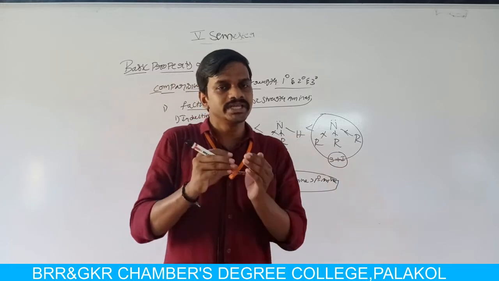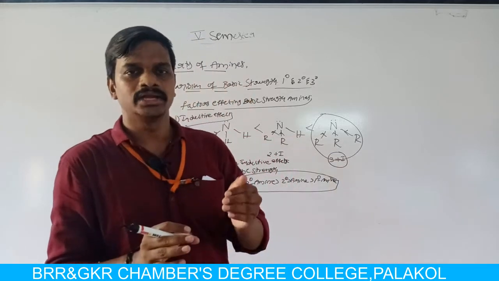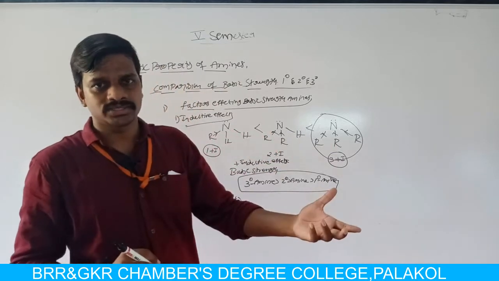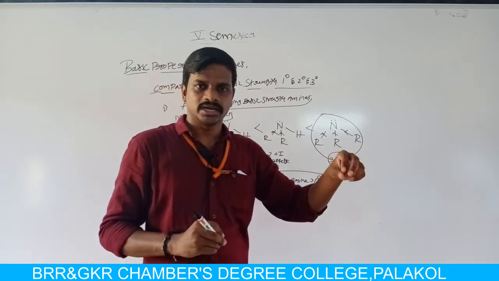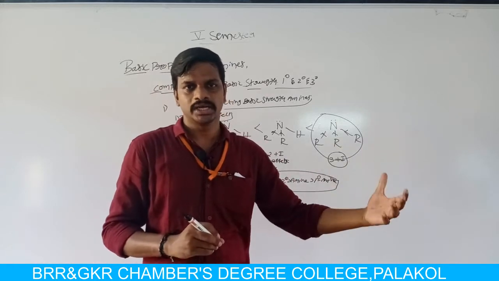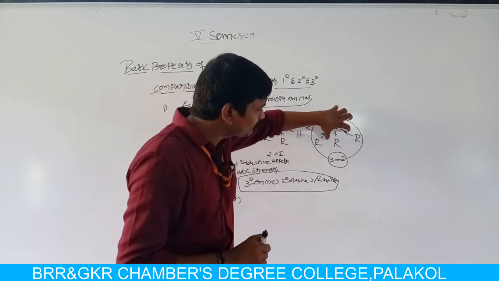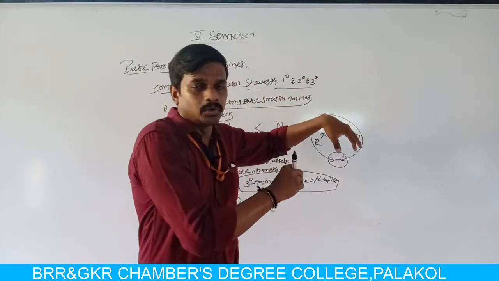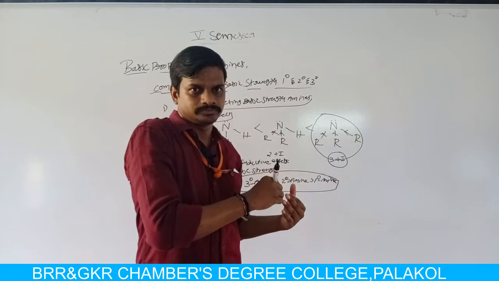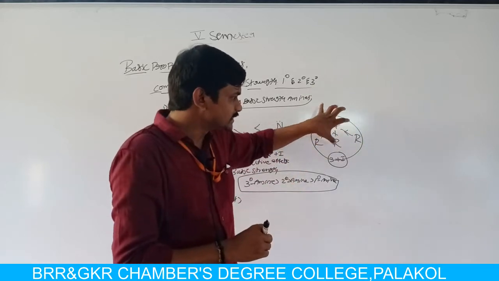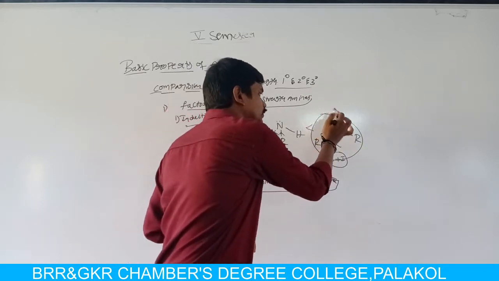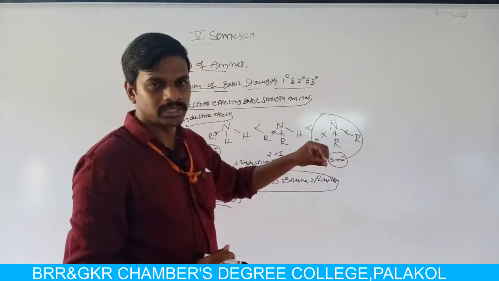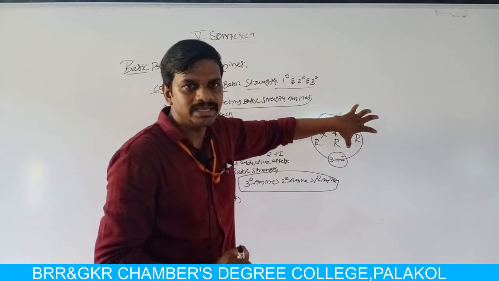So due to the steric crowding present on nitrogen atom, the lone pair of electrons does not attack the H plus ion, so that it does not donate its lone pair of electrons to the incoming H plus ion very easily, so the basic character of tertiary amine decreases.